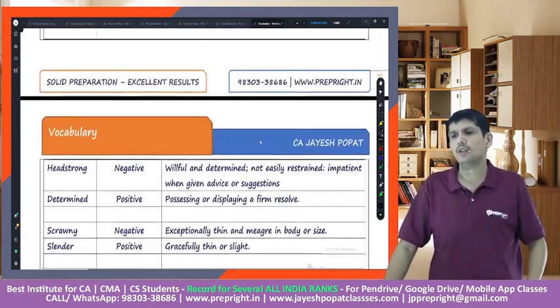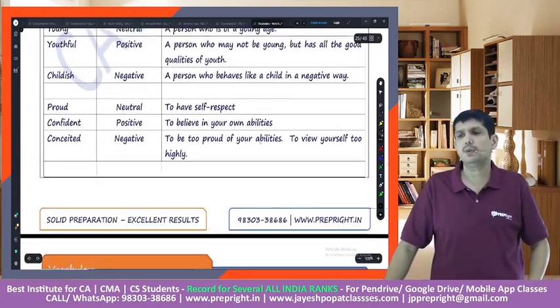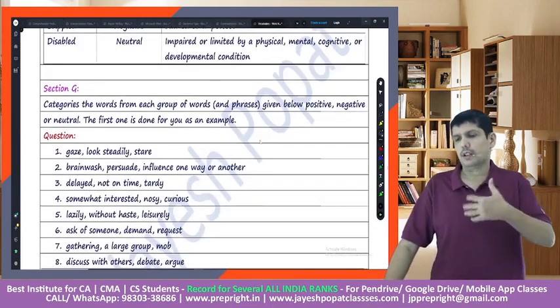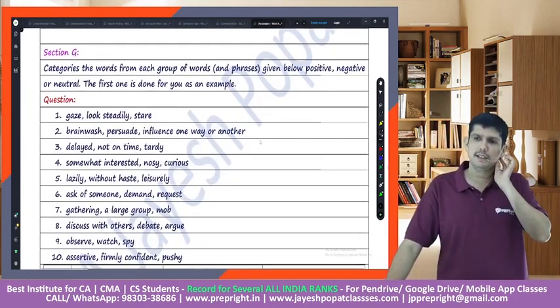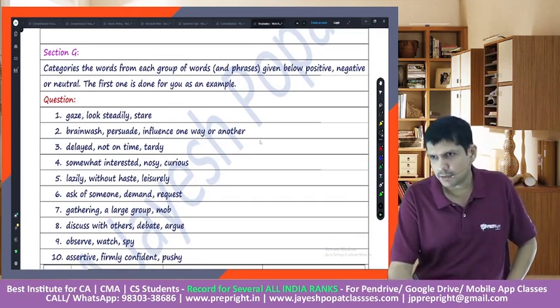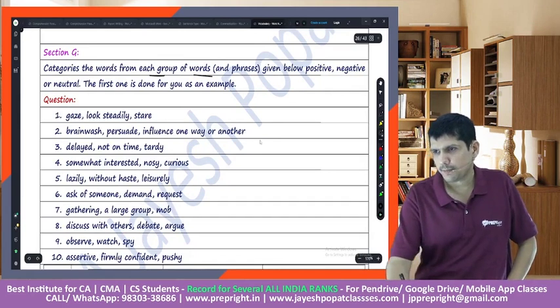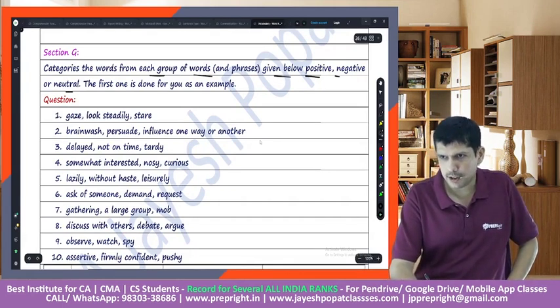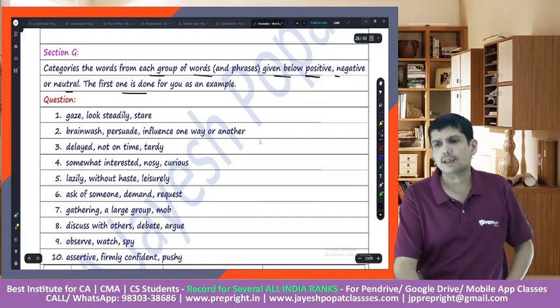See, I have put in a lot of examples here. You could go through these examples, right? It will help you to have more list of these particular words. Let us have a look at the exercise. Categorize the words from each group of words given below into positive, negative or neutral. First one is done for you, right?